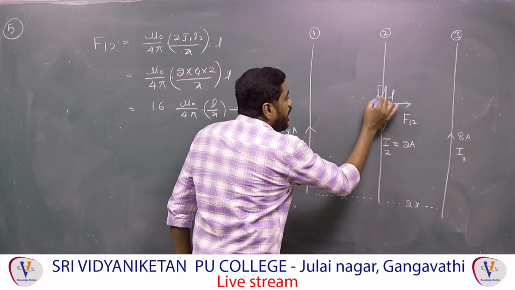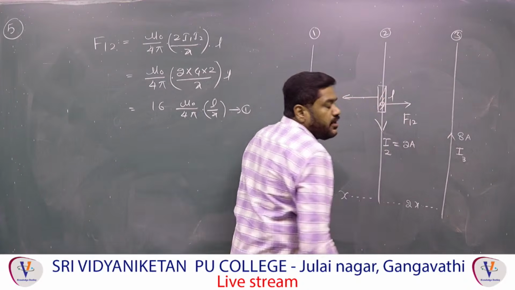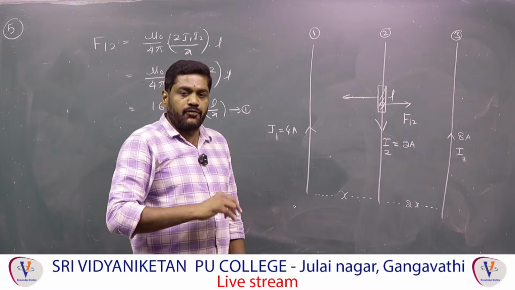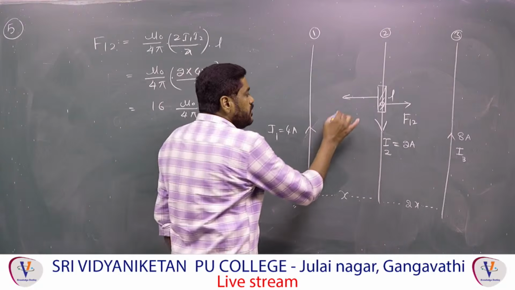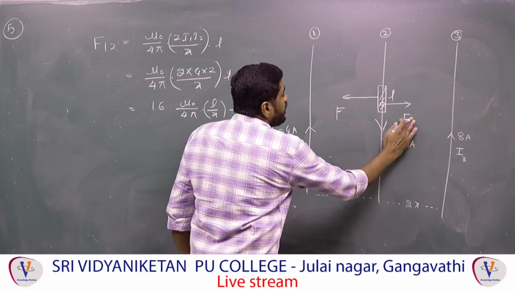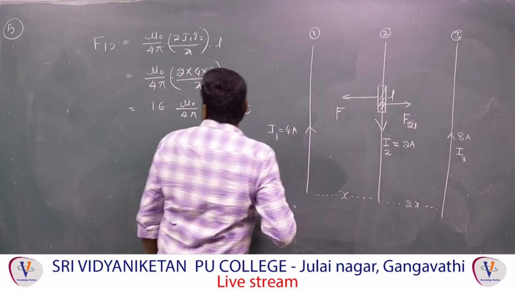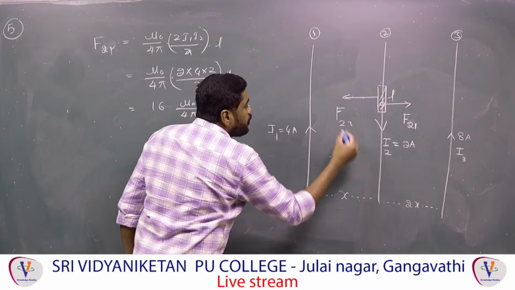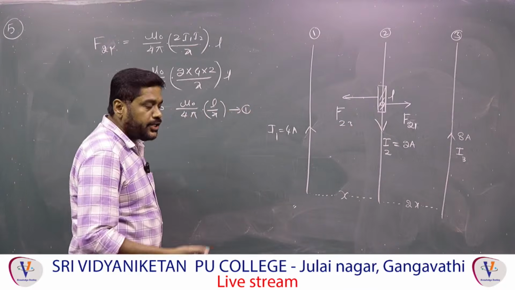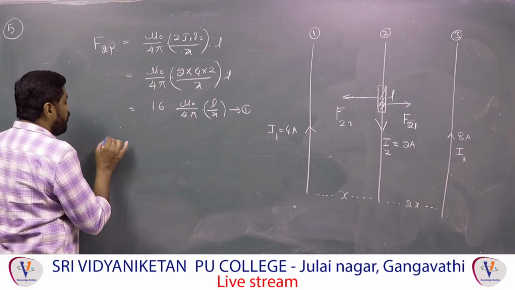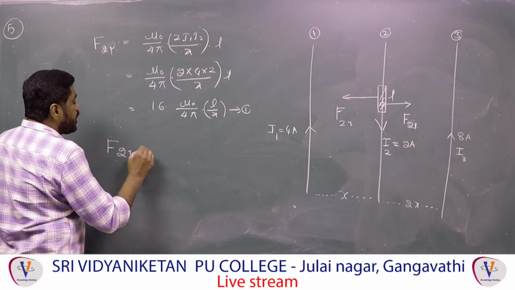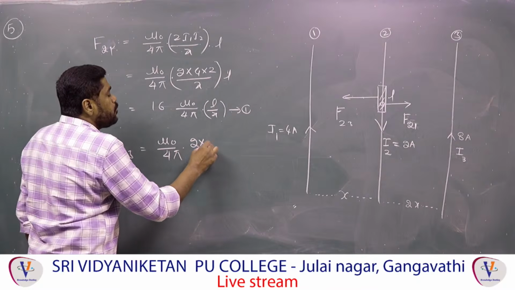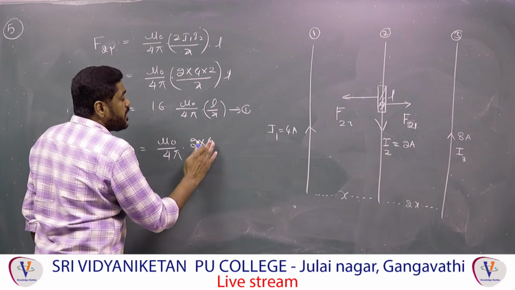Now similarly on this one, again these 2 are in opposite directions. When 2 currents are in opposite directions, the force is again repulsive. Therefore this is F21 and this is F23, meaning force on the second conductor due to the third. So what we can get, now F23 is equal to μ0 by 4π into 2 into I1 is equal to, how much did they give, 2, na?